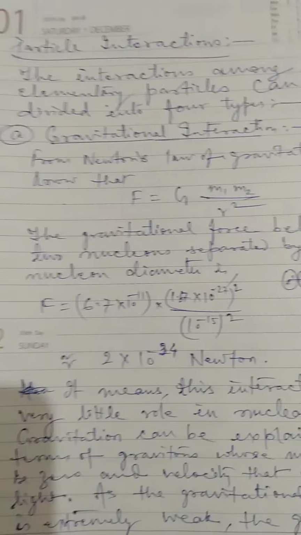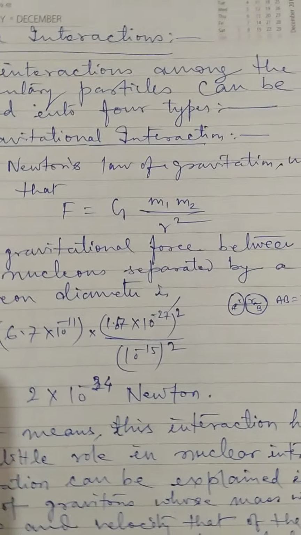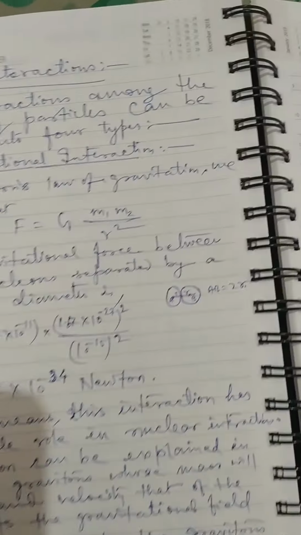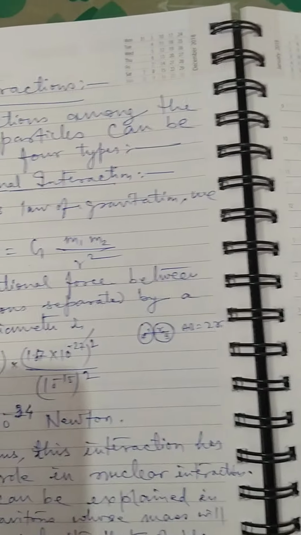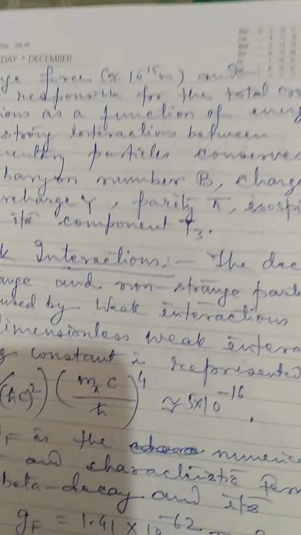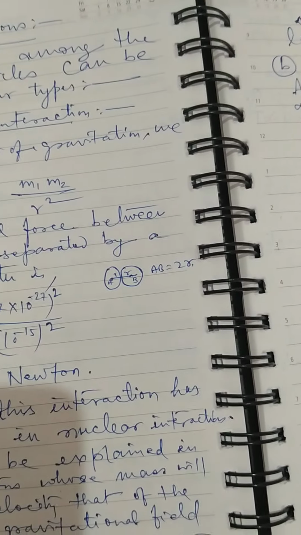Now I am telling about the particle interactions. Particle interaction is important, as we have to know there are four types of particle interactions between the elementary particles. Under the elementary particles come, as we saw, the baryons, which are neutron, proton and other hyperons, and electrons come under the leptons. The interactions among the elementary particles can be divided into four types.